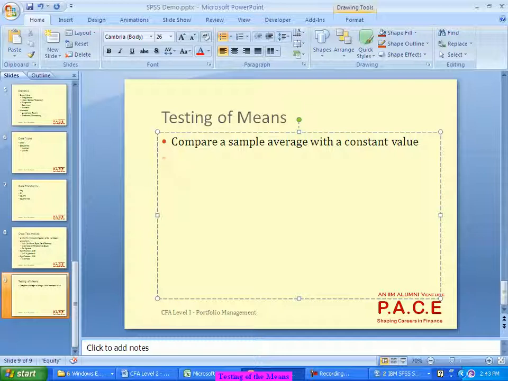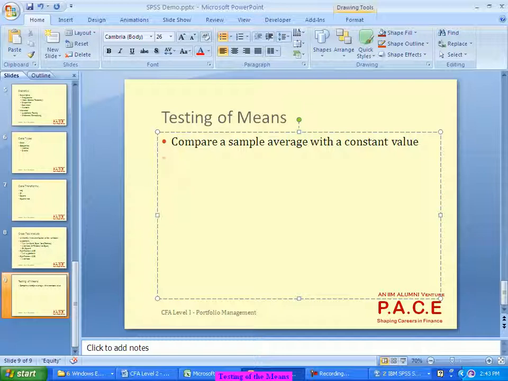I know what is the value, average value that it should give. Right? Or probably you invest in the stock market, I'll give you 12% returns on an average. I know I'll give 12. Now, whether I'm giving 12 or not, you have to test it out by using the average. Or probably I am making one statement, Infosys gives a monthly returns of 1%. That's a statement I made. That's an assumption I made.